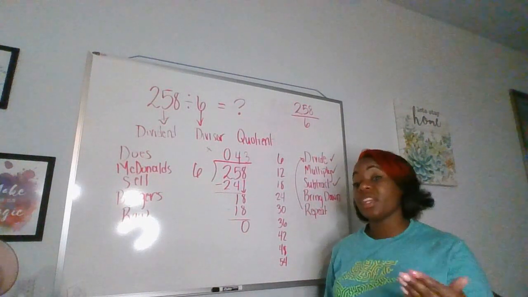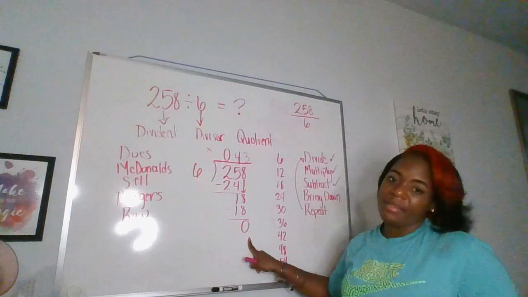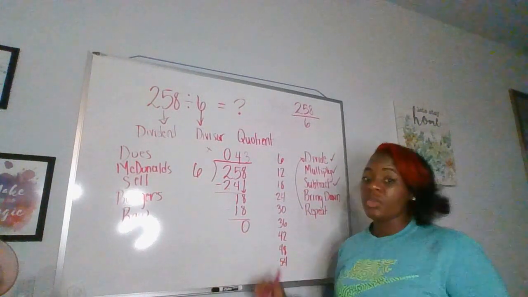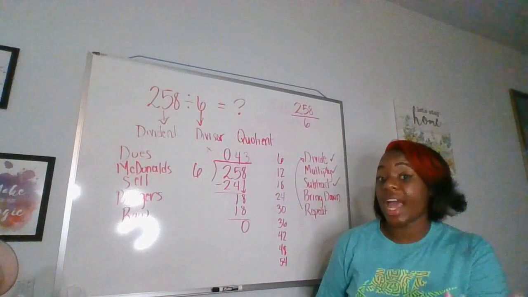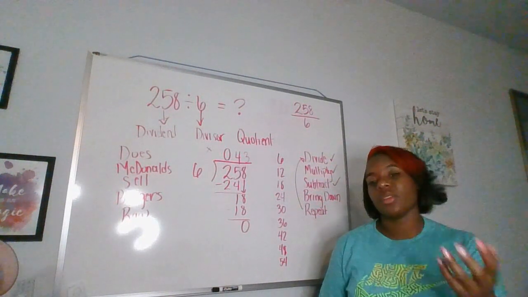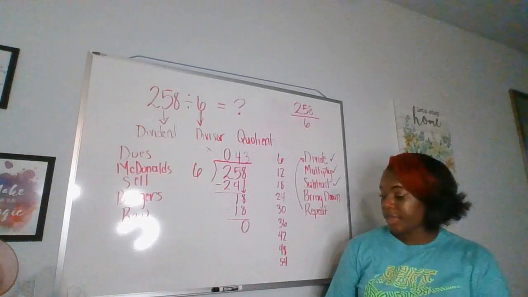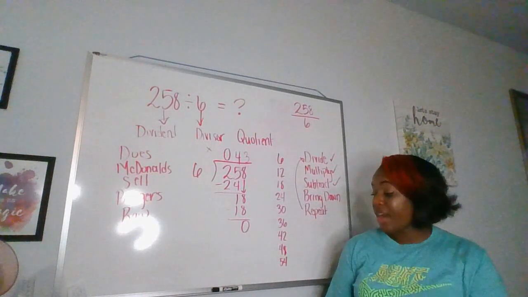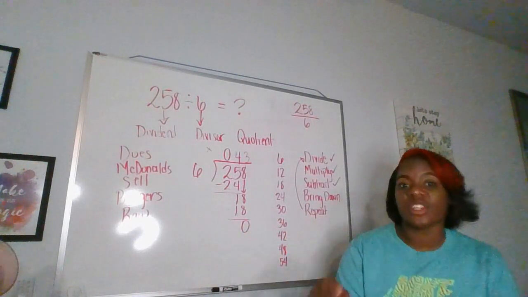I know that I've finished when I've used all my digits and my final answer is 0, all right? Now, sometimes there might be a remainder. If the question asks you to leave the remainder, then you leave the remainder, but you want to work it till you get 0, okay? So every time you're doing this, this is one strategy. So now we're going to do another strategy.